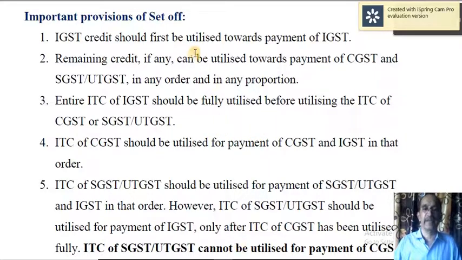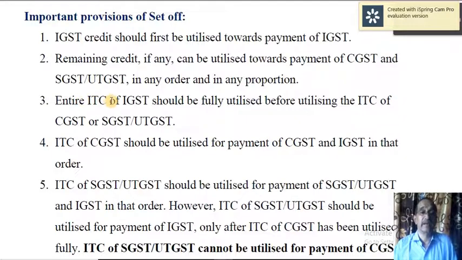Remaining credit, if any, that is surplus, can be utilized towards the payment of CGST and SGST or UTGST in any order, 50-50 or 30-70 or 70-30 or any order. I mean, you can first set off against CGST or against SGST, and then in any proportion like 50-50, 70-30, 30-70, 40-60, so that way in any order.